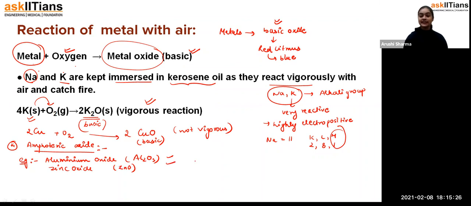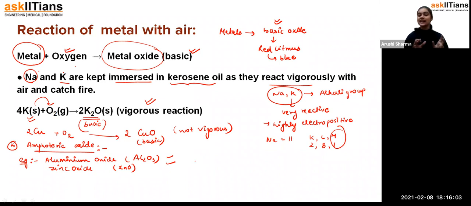That means, students, these two can be acidic as well as basic. If aluminium oxide reacts with a base, it will behave as an acid, and if aluminium oxide reacts with an acid, it will behave as a base. So they can play both roles depending upon whether they get an acid or a base in the reaction. That's why these are amphoteric oxides, which can behave as both basic oxides and acidic oxides. One is aluminium oxide and the second is zinc oxide.